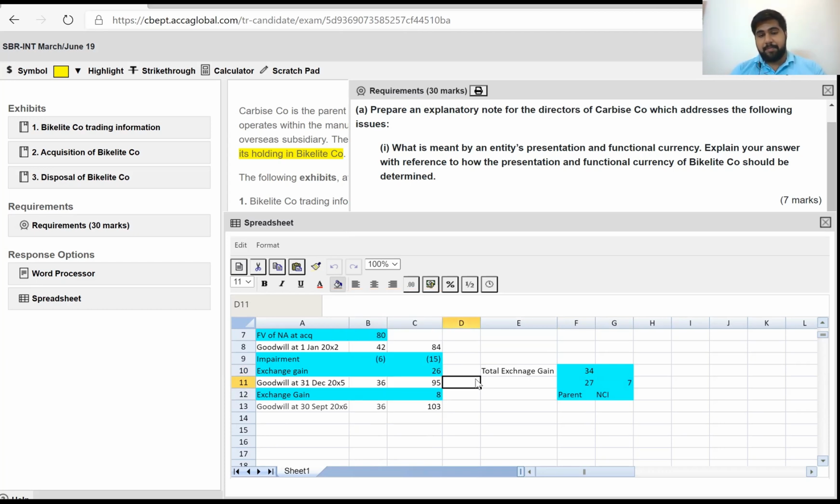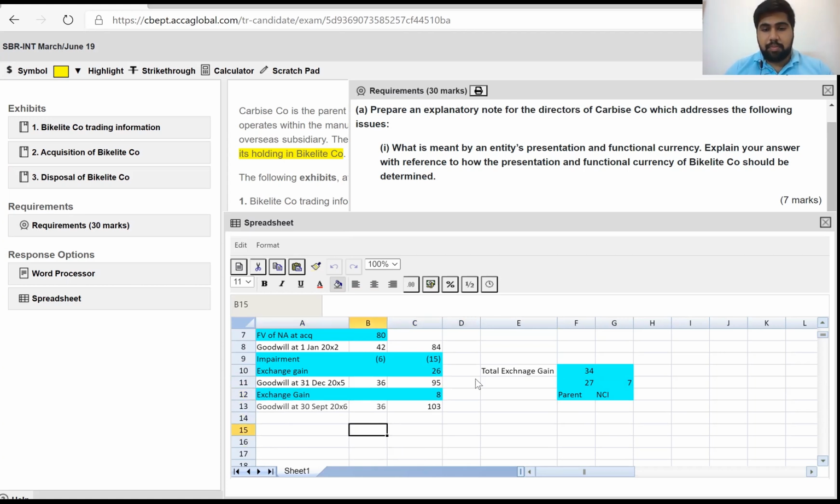Remember, guys, for the current period, 31st December 2026, the only thing that will reflect in your financial statements is your OCI, because it's IAS 21. This would be part of your equity translation reserve, but this is related to the current year.